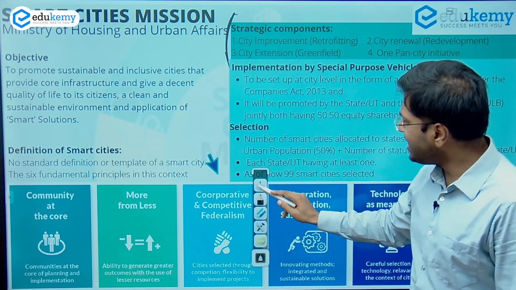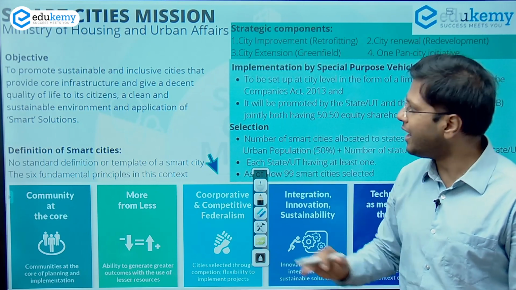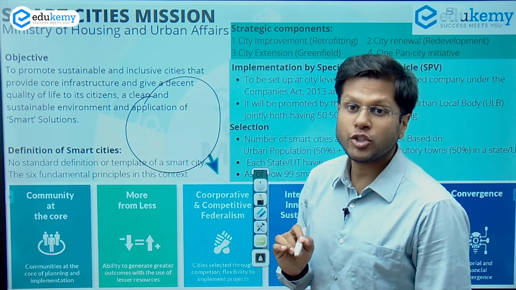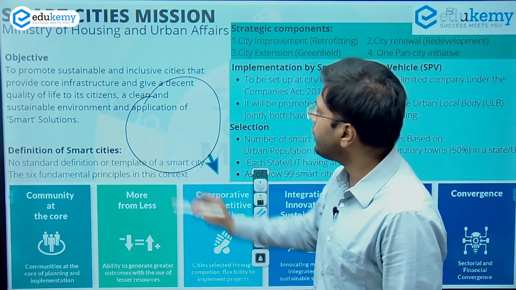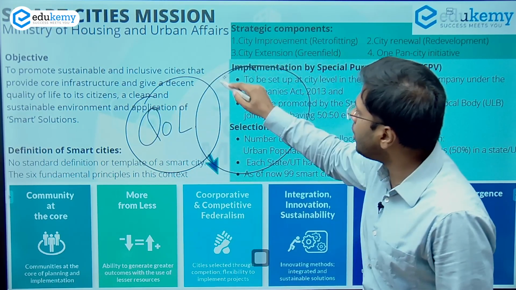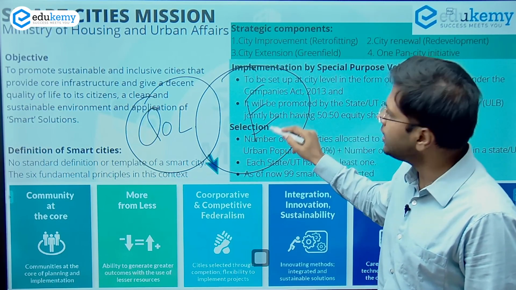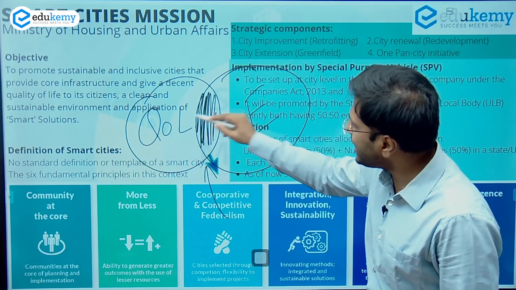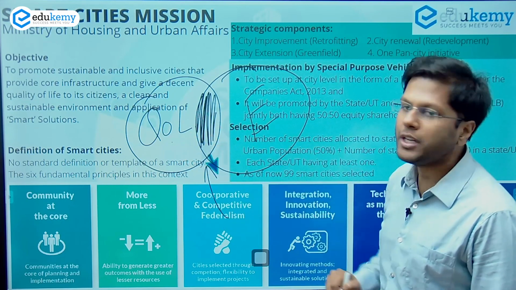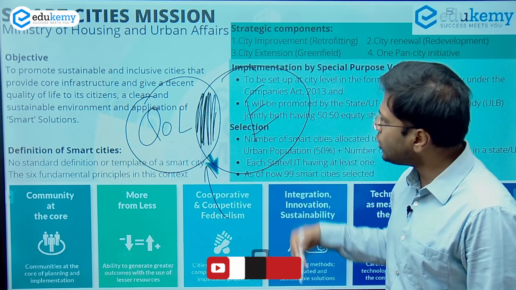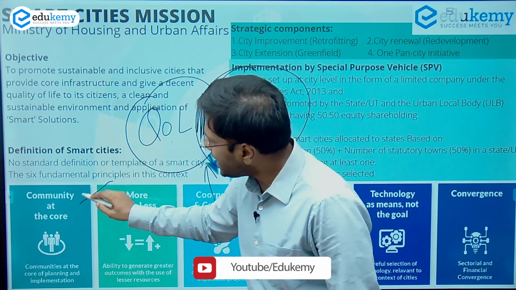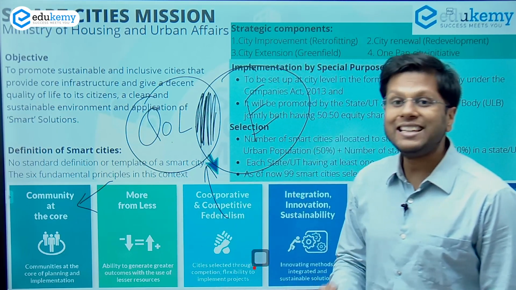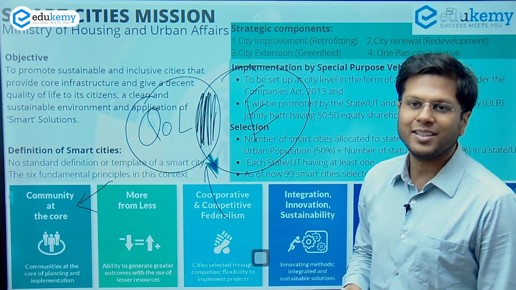Now, a smart city has never been defined by the government. A smart city is basically going to focus on ease of living of people, providing a very good quality of life. Quality of life has to be complemented with the presence of economy, and this is where the smart city will play its important role. A smart city is the area of convergence of the quality of life of the individual and the economy. It will try to help people by keeping the community at the core. The six principles will be community at the core, and then trying to create a circular economy in the city.